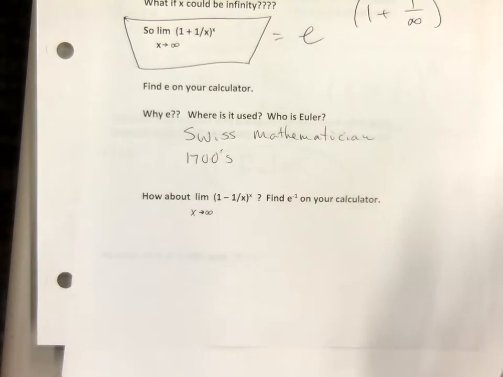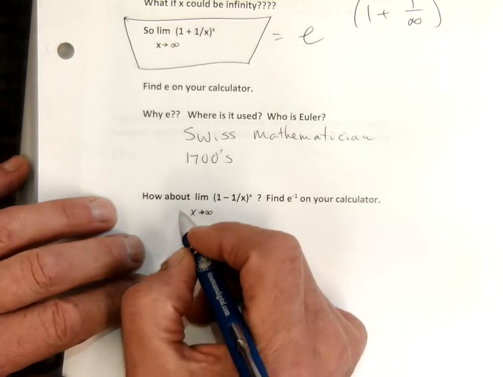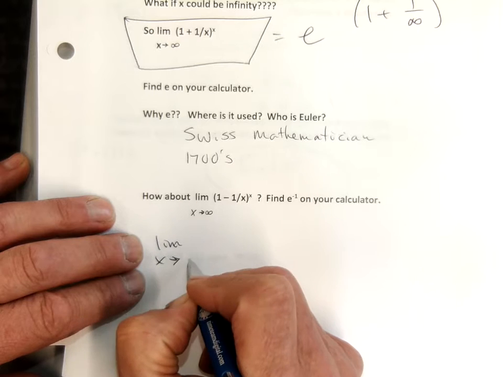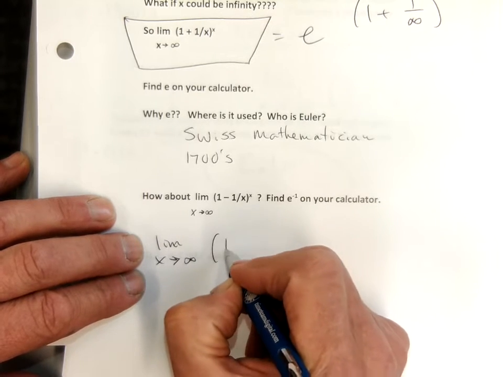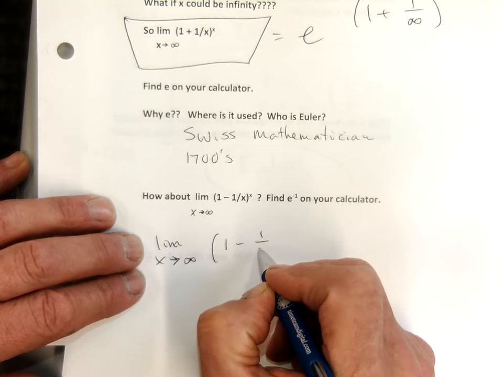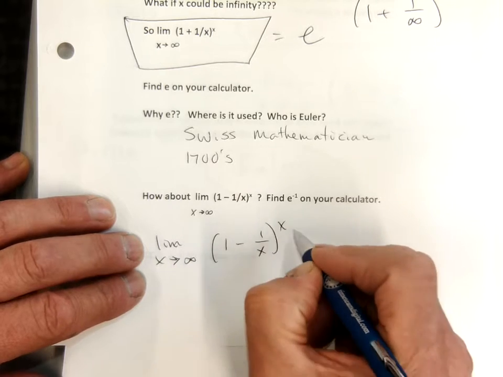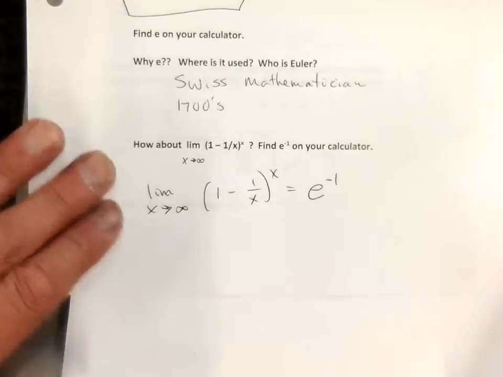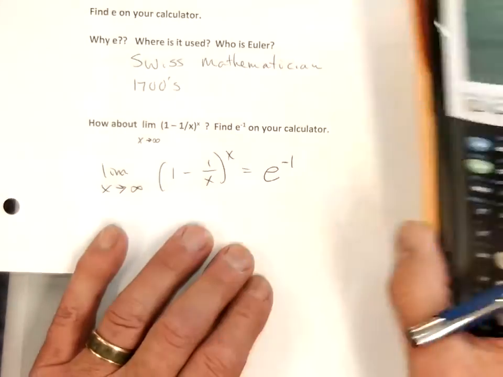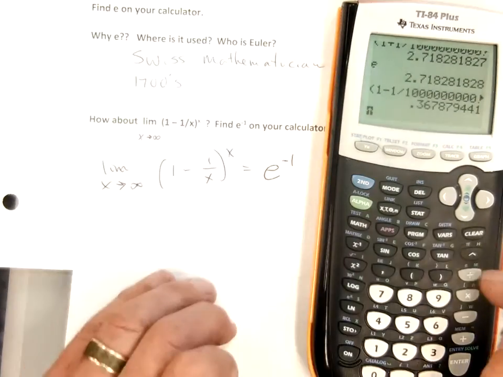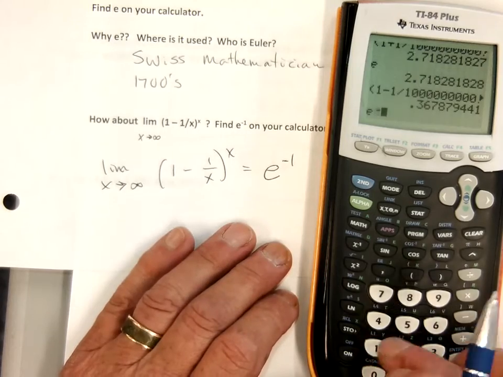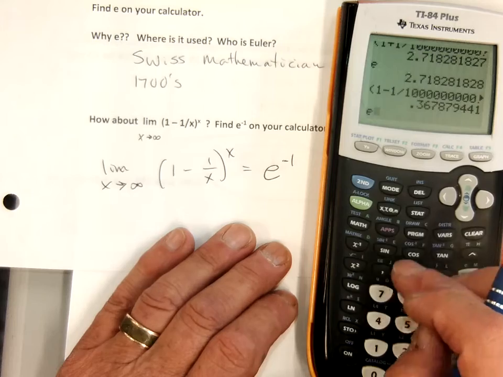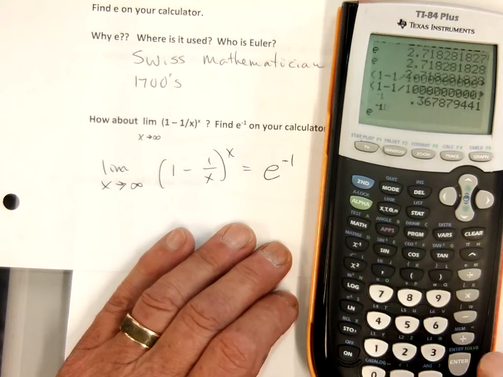So the limit as x approaches infinity of 1 minus 1 over x to the x is going to equal e to the negative 1 power, okay? I'll just do that on my calculator so you can see it. I go e to the negative 1 power.